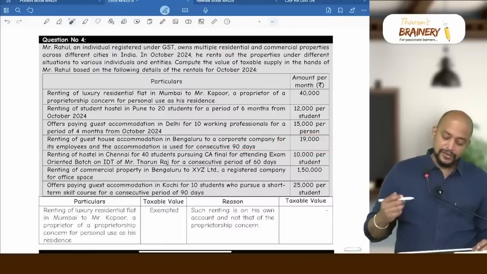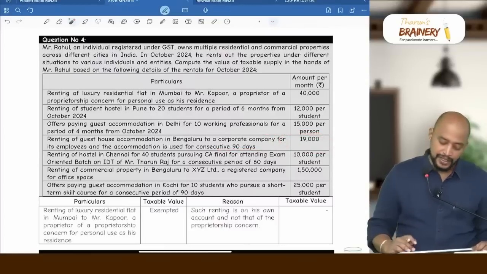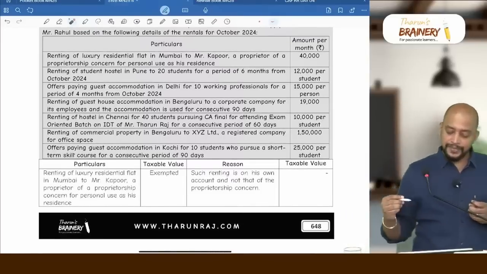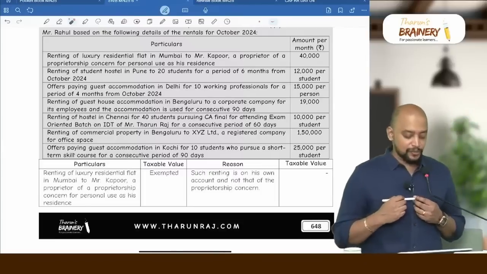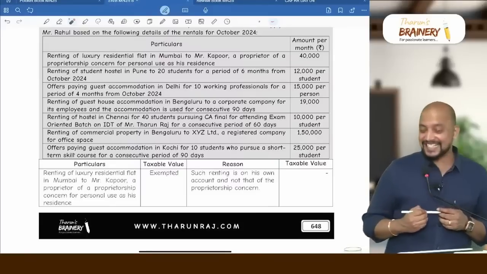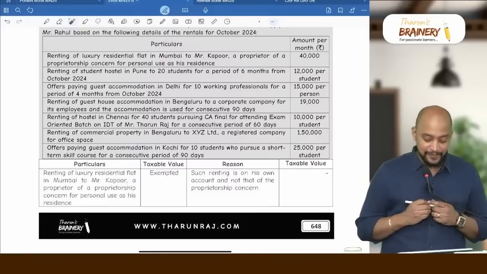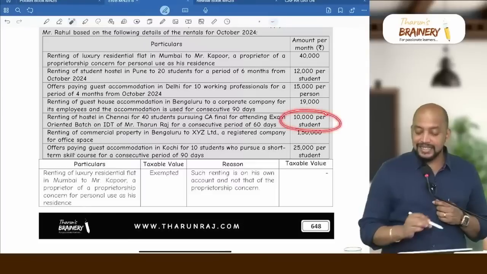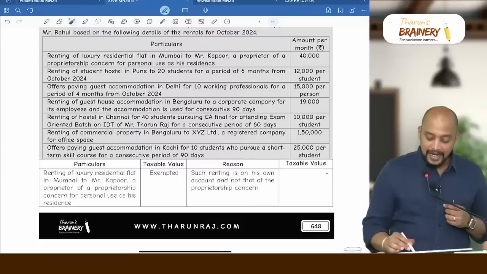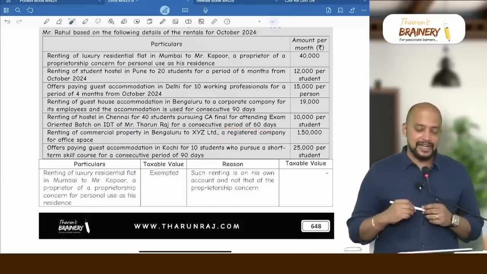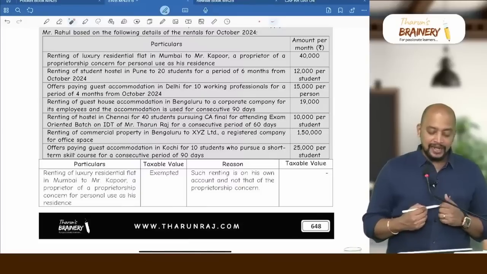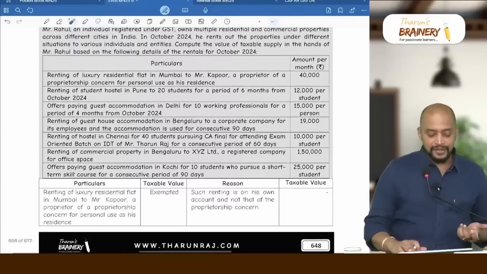19,000, which is less than or equal to 20,000. Renting of hostel in Chennai for 40 days, for 40 students pursuing CA Final for attending an exam-oriented batch on IDT of Mr. THARUN'S for a consecutive period of 60 days. What is your answer? Even though the charge is less than or equal to 20,000, the number of days should be a minimum of 90 days. Here it is only 60 days. Due to that reason, it will be taxable, and it will be taxable in the hands of Mr.